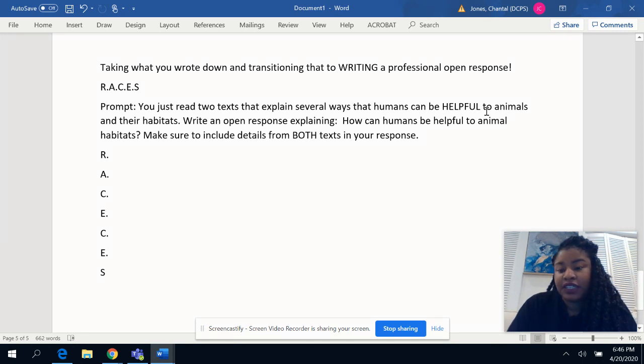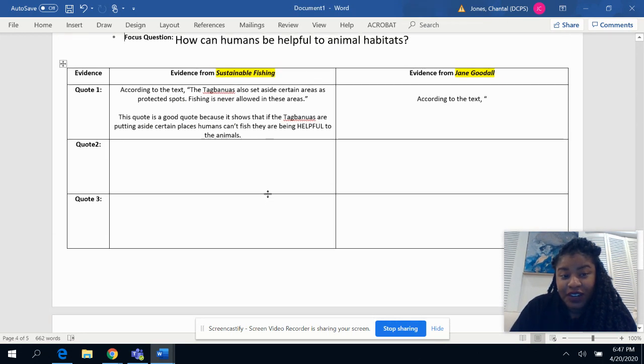Write an open response explaining how can humans be helpful to animal habitats. Make sure to include details from both texts. You literally have all of your C and E's, right, where it says cite evidence and explain. Cite evidence and explain. Guess what? You already have all those answers. All you have to do is transport it down here.